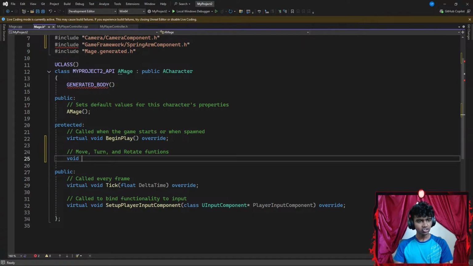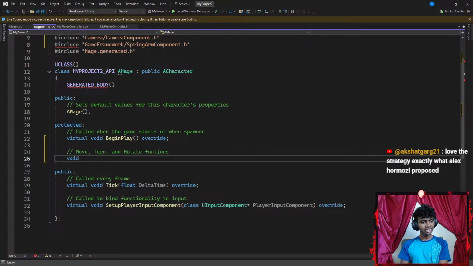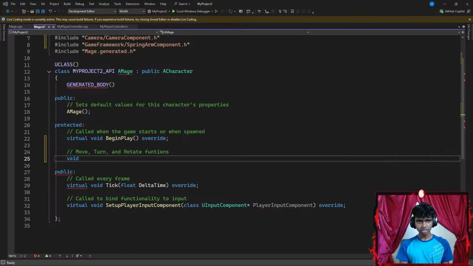Okay, love the strategy. Exactly what Alex Holmesy proposed. Honestly, I haven't heard of Alex Holmesy. Let me actually check who he is. Is he someone who is really good with software development? So let's paste this here. Okay. Oh, it's a book, I think. Okay, never mind, guys. I think I checked the wrong stuff.